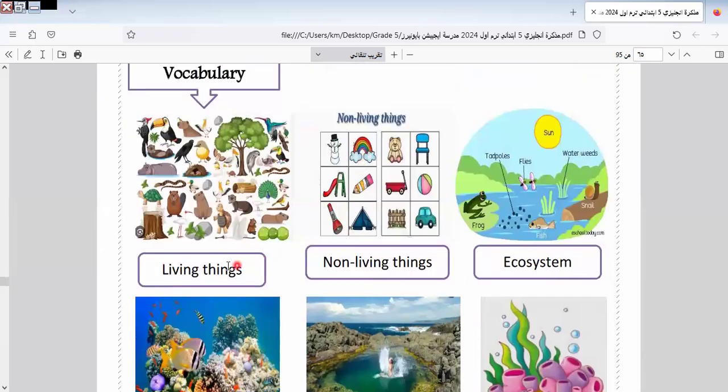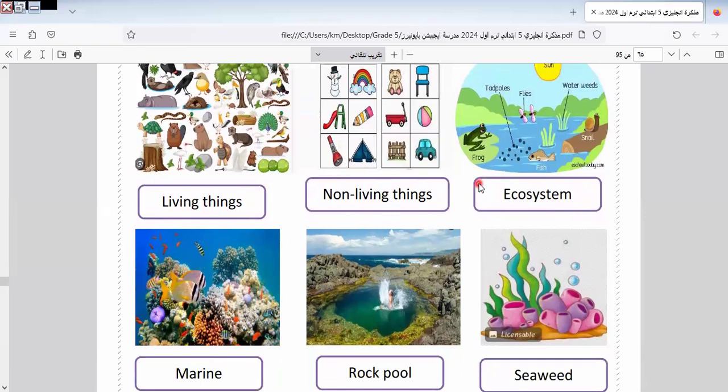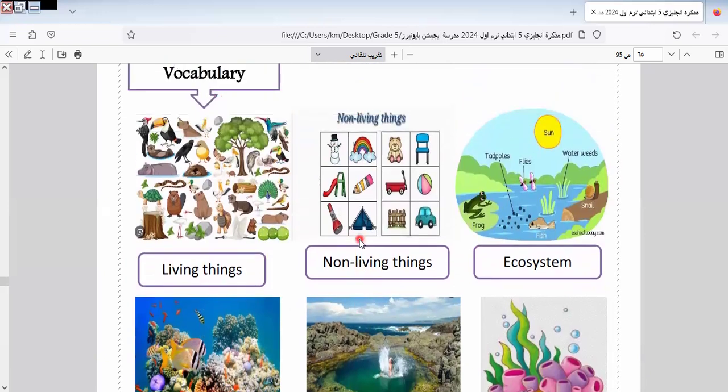Here is some other vocab like living things and non-living things. As we know before, living things means the things that can breathe, can move, can grow. Non-living things cannot move, cannot breathe, can't grow. This is the difference between living and non-living things. I think now we are in grade 5, it's not strange for us to know living and non-living things.